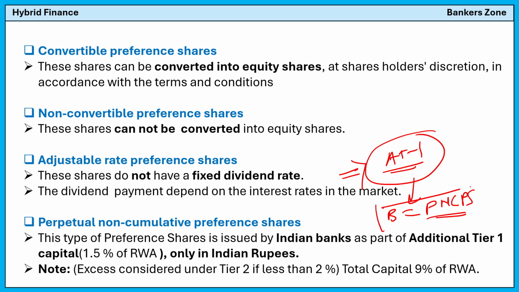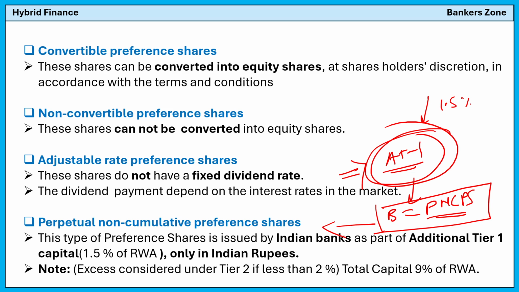Remember, perpetual non-cumulative preference shares can be issued by the bank to raise capital only under the category of AT1. And there is a limit. For AT1, 1.5% is the only amount allowed. If a bank issues in excess of 1.5%, up to 2%, it will be counted for Tier 2.